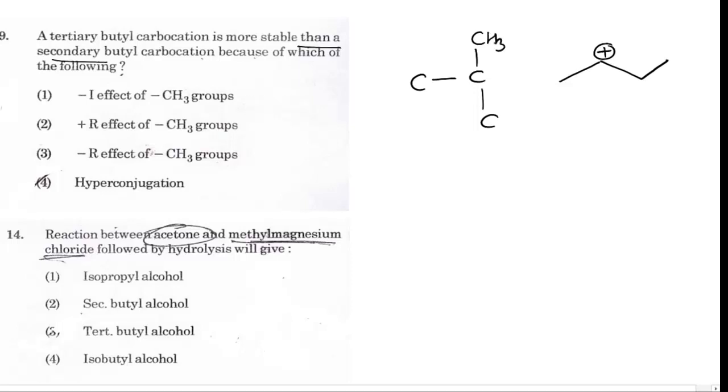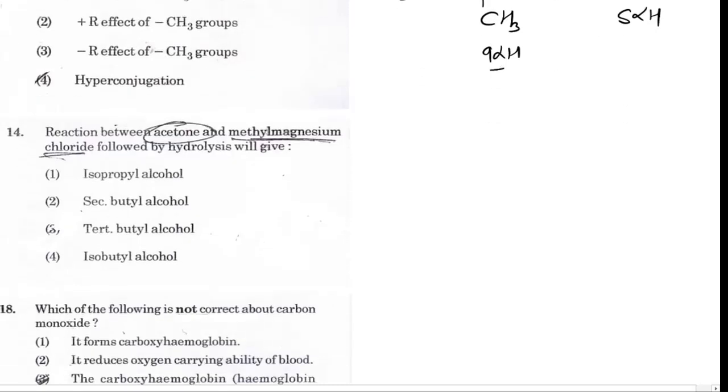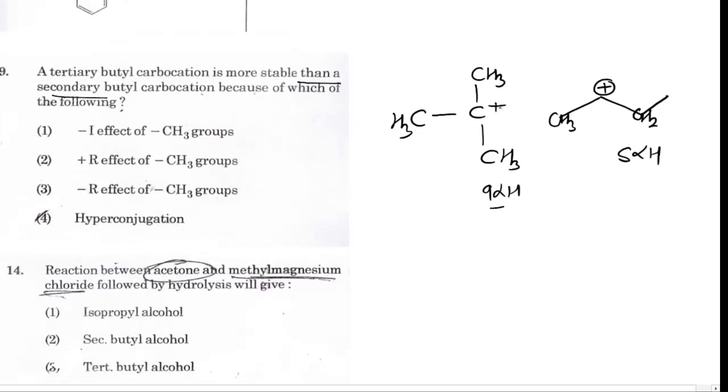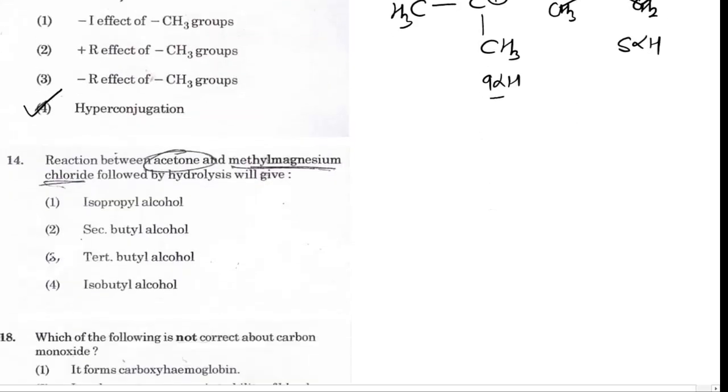The tertiary butyl carbocation has a total of 9 alpha hydrogens, while the secondary butyl carbocation, with CH3 and CH2, has 5 alpha hydrogens. The more alpha hydrogens, the higher the hyperconjugation effect and the higher the stability of the carbocation. So this is due to hyperconjugation, and hence the correct answer is 4.